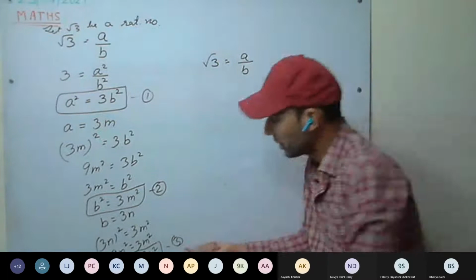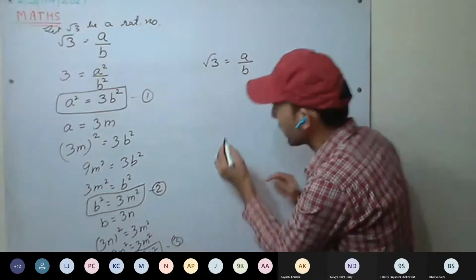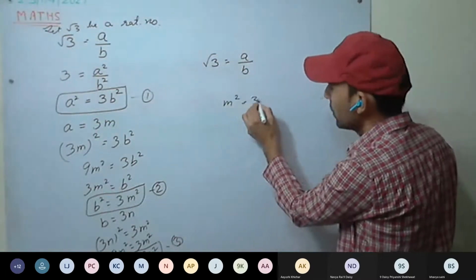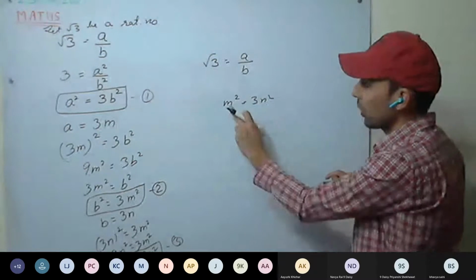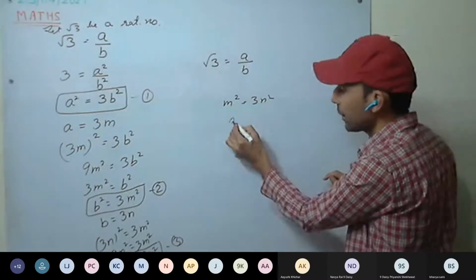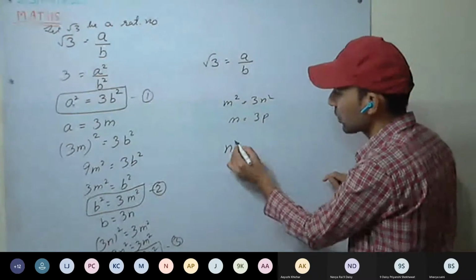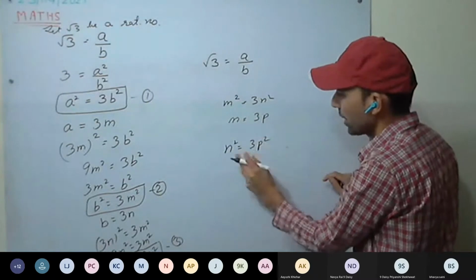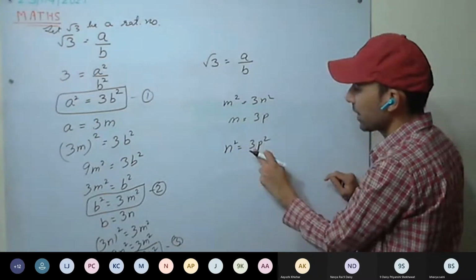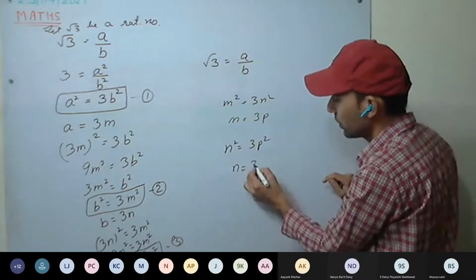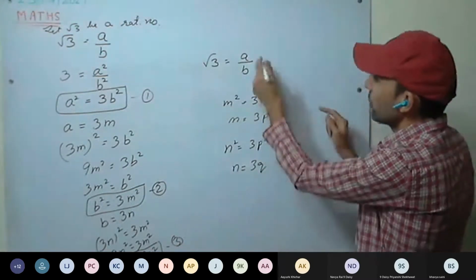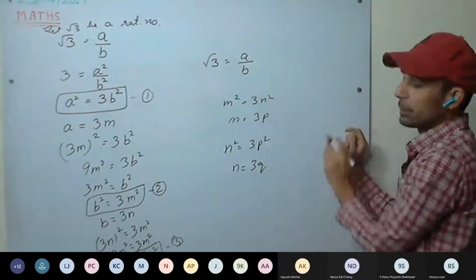Understood this one? It will go on indefinitely. That is, m square equals 3n square, so m has a factor of 3. m can be written as 3p. Putting it here, n square equals 3p square, so n has a factor of 3. Again, n equals 3q. So we will never be able to cancel them.